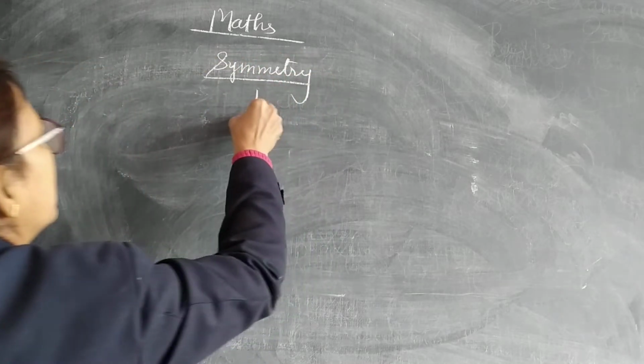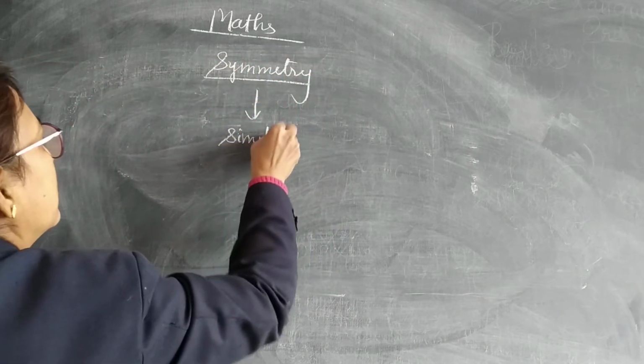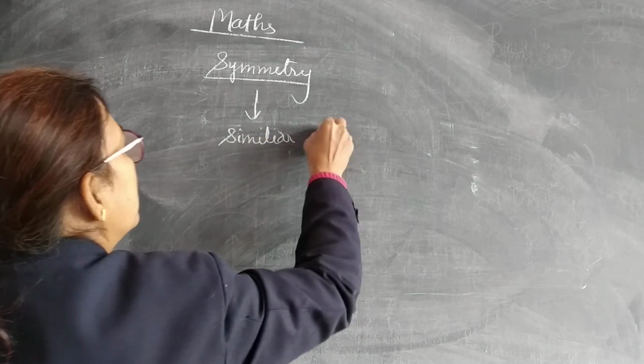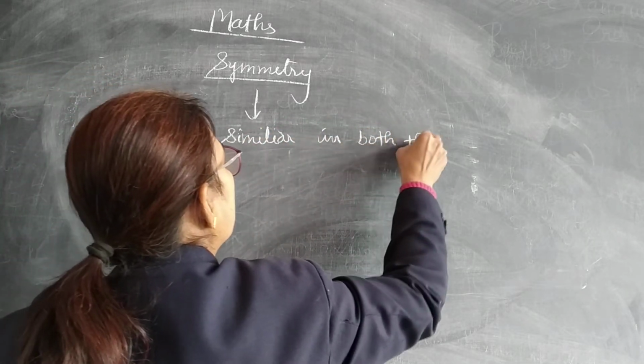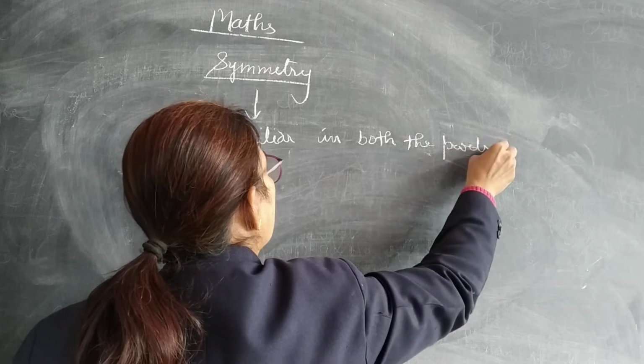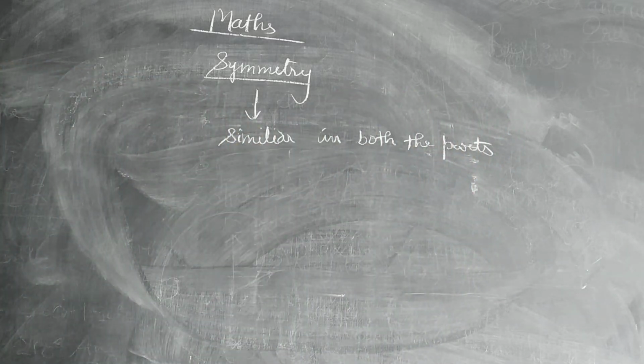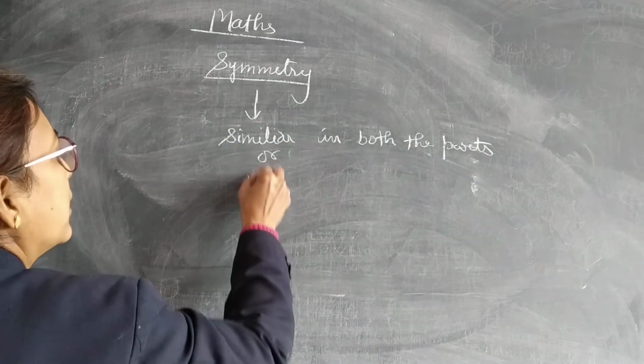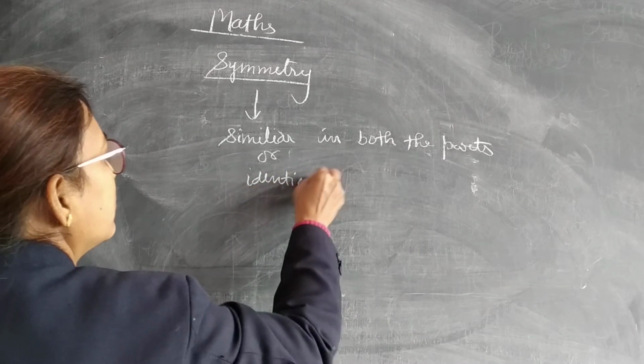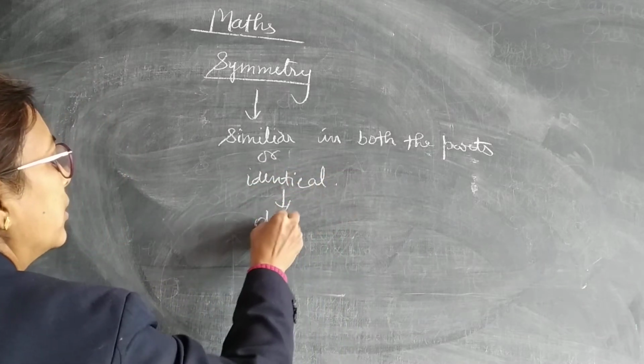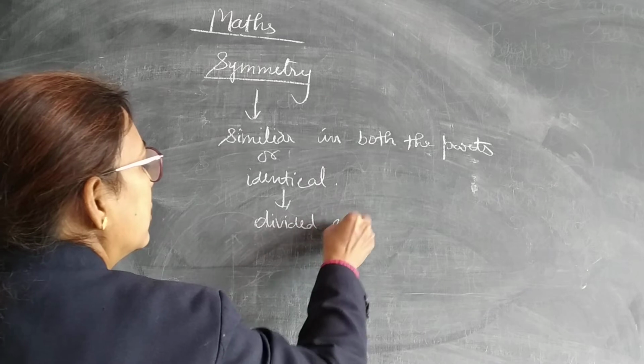Symmetry means similar in both the parts. Similar in both the parts, or we can say identical, or we can say divided equally.